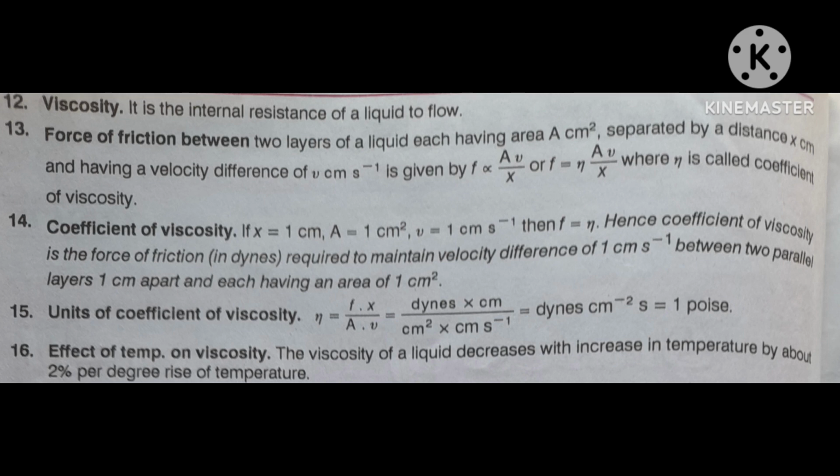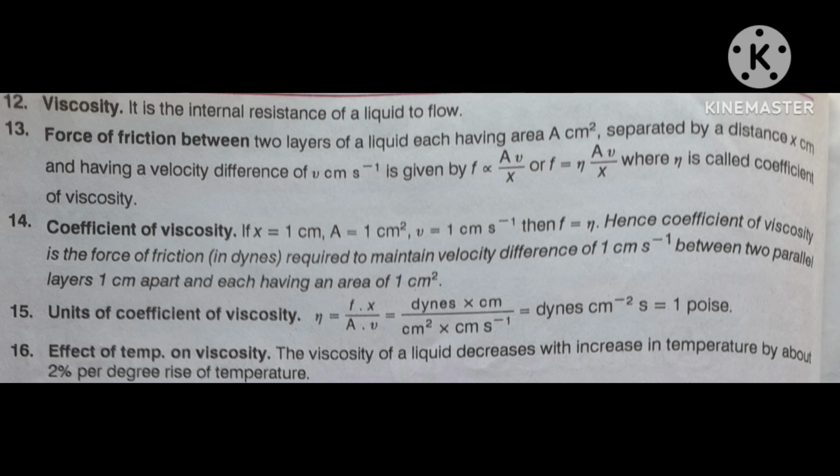If centimeter square goes up, it becomes centimeter minus 2, and second was s minus 1 below, so it goes up as s, meaning second only.